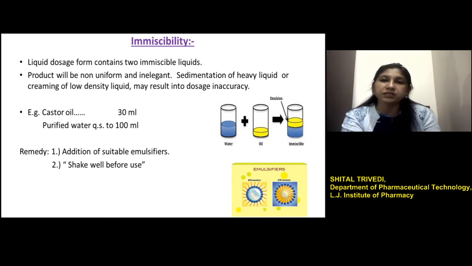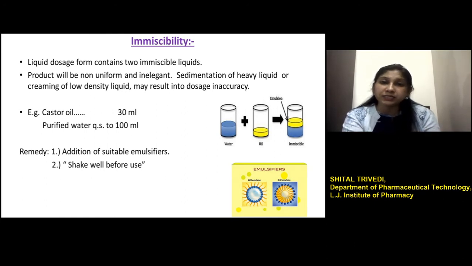The one which is in small quantity compared to the other will form the globules in the other liquid. But when we remove the energy and keep it undisturbed, then we may find that separation occurs within a short period of time, or sometimes we can find immediate separation of these two liquids.